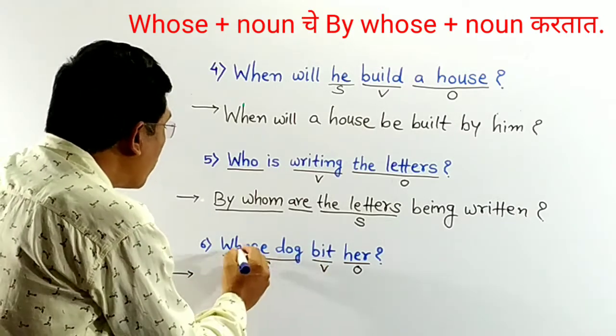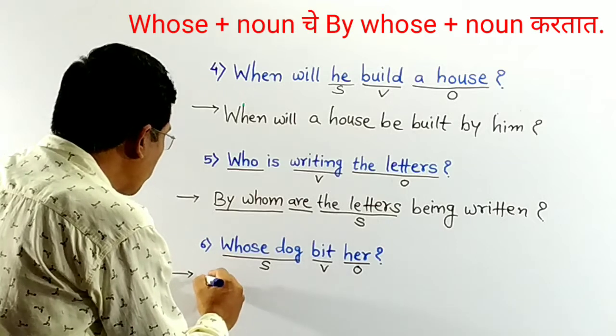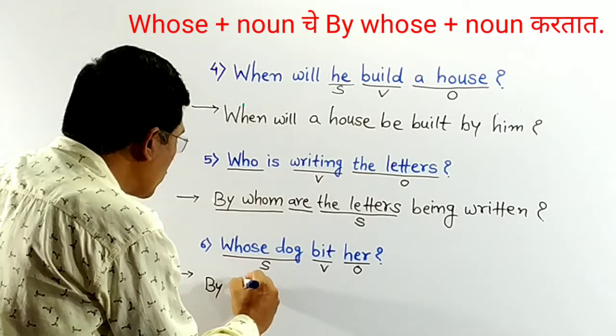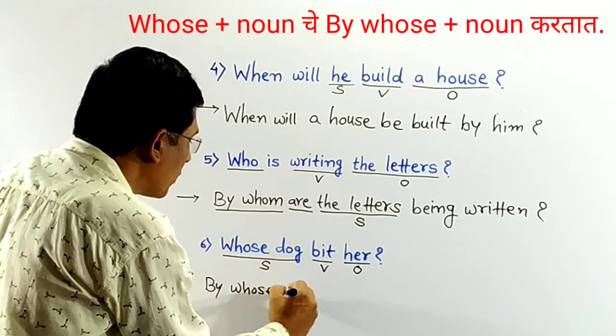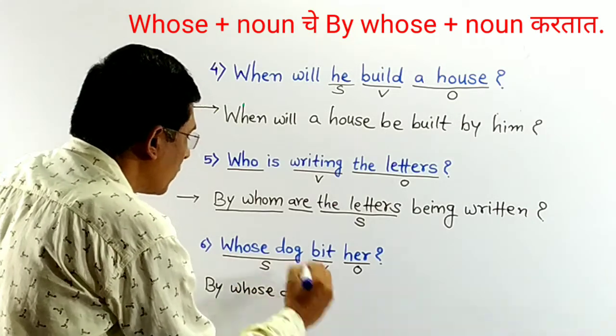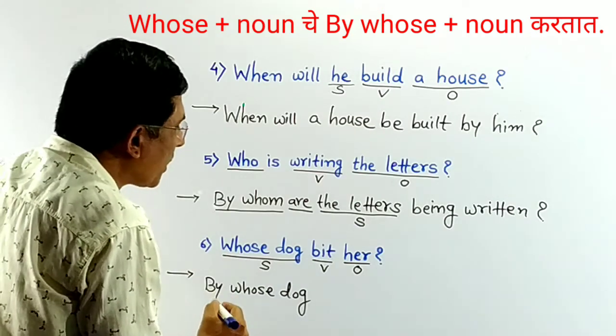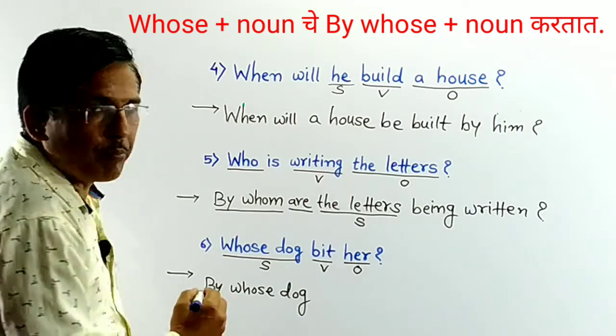Now, whose dog becomes by whose dog. Then take helping verb of be.